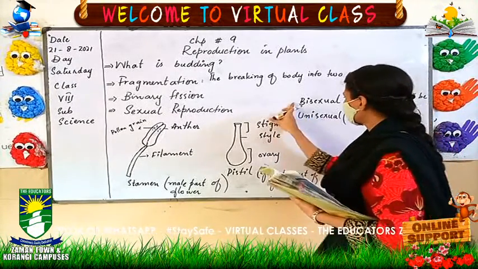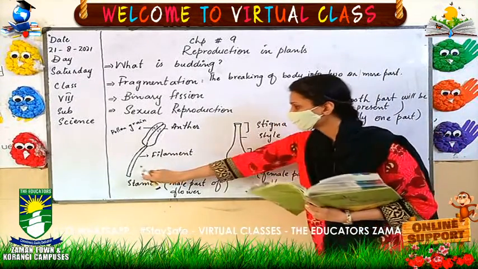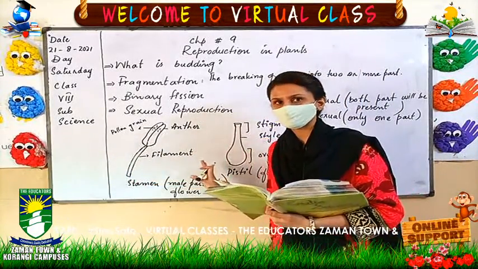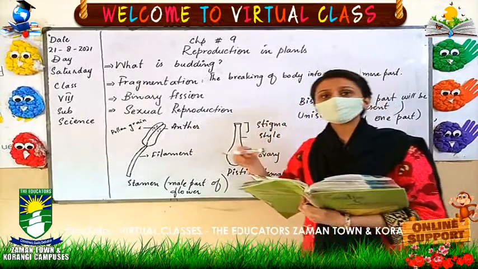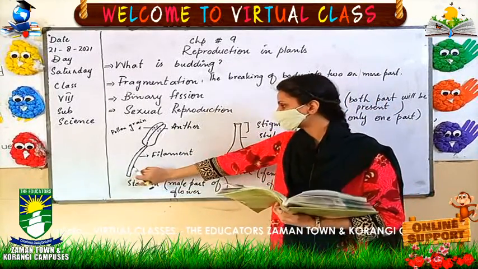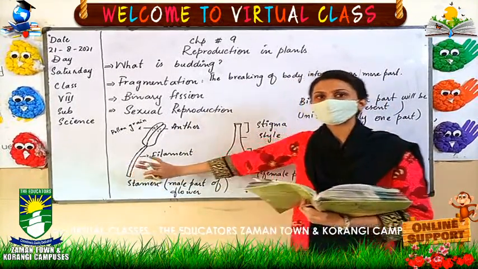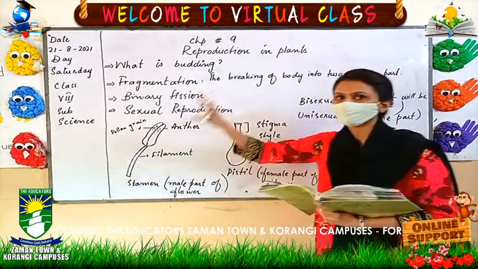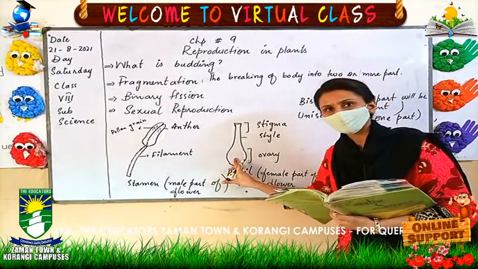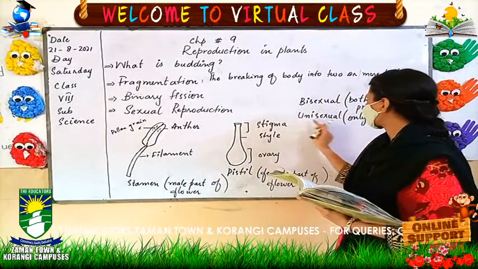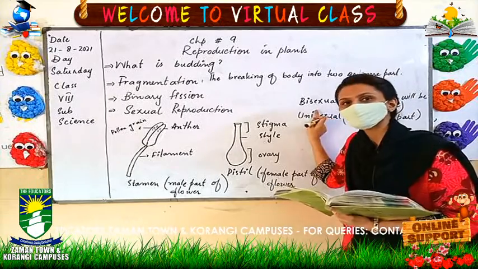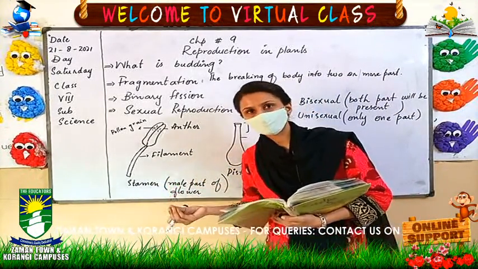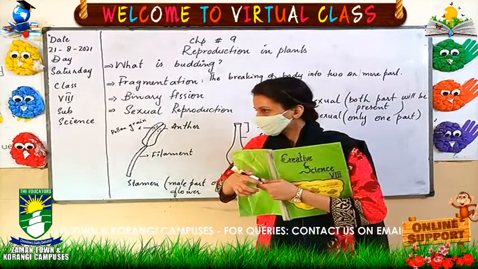So that is bisexual and unisexual. A bisexual flower has these two parts, so the process goes on easily. If another plant has only this one part, that is known as unisexual. Maybe one plant has this part and another plant has that part. Bisexual means that these two parts are present in one flower.